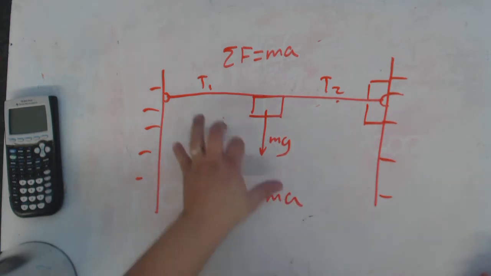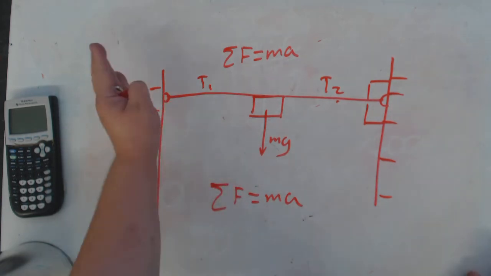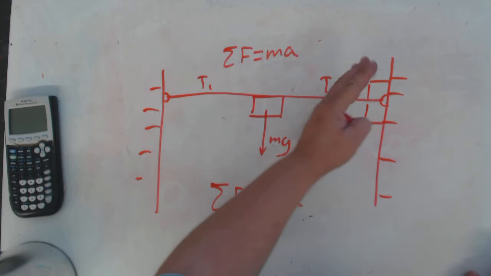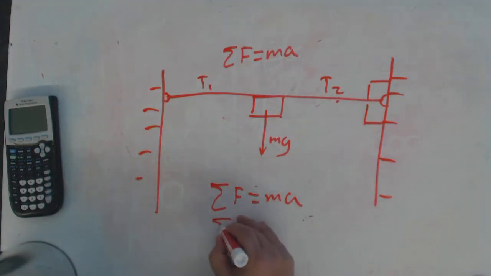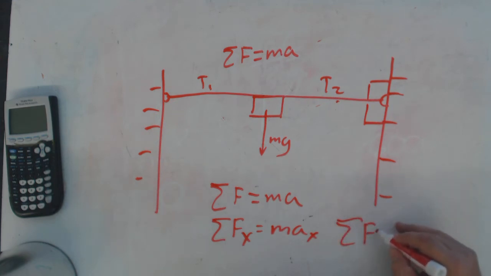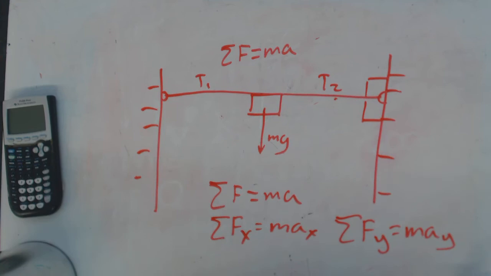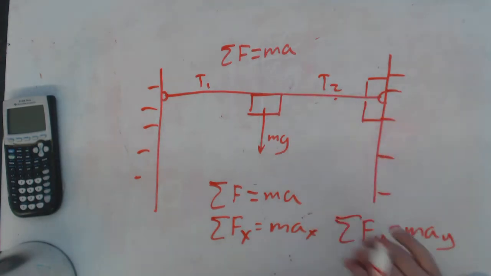And when dealing with forces that are in more than one direction, which I do here, I have forces that are in the x-axis and forces that are in the y-axis, I like to say this instead. The sum of the forces in the x produces accelerations in the x, and the sum of the forces in the y produces accelerations in the y. Now, hopefully, just by putting that, you can see why this is impossible. But let's go through it.